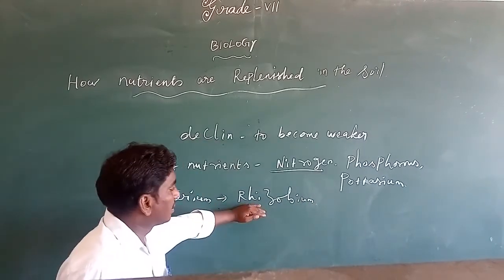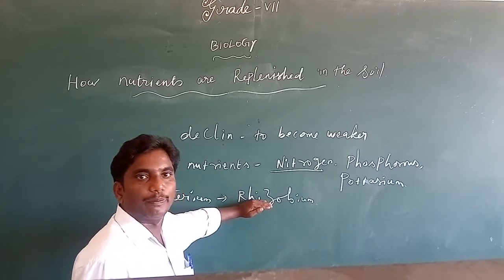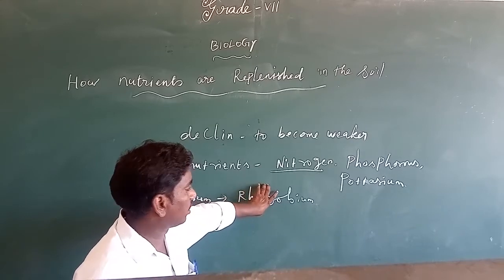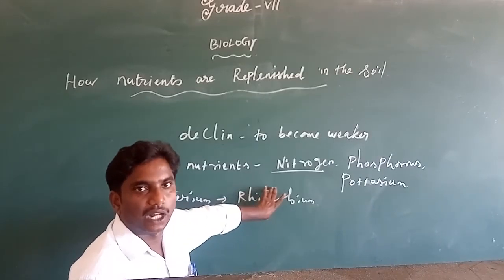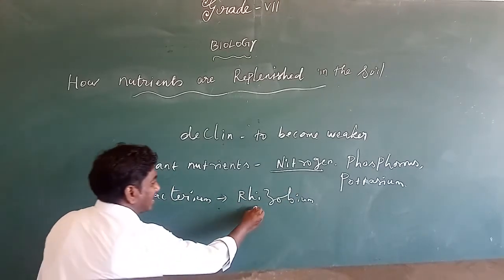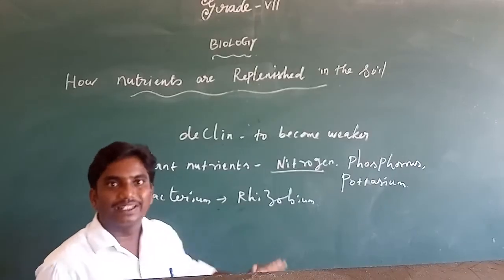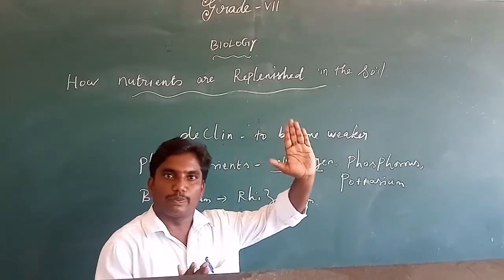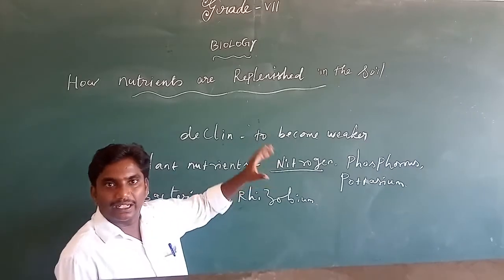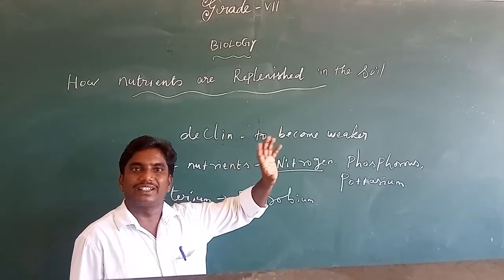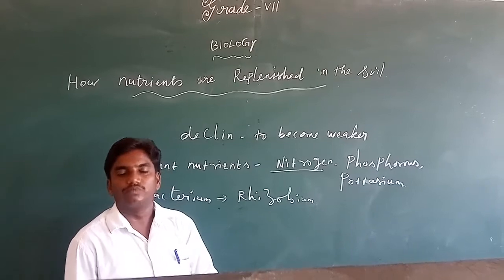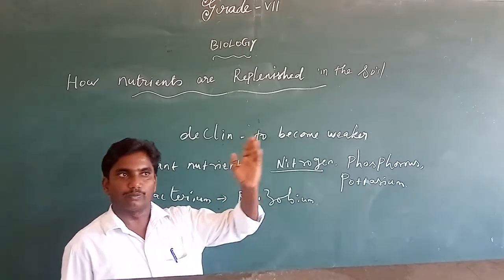So the rhizobium is one kind of bacteria. This bacteria survives in the root of gram and pulses. These rhizobium get the nitrogen from the atmosphere, in the gaseous form, and then it is converted into the soluble form. Have you understood? Rhizobium gets the nitrogen from the air.